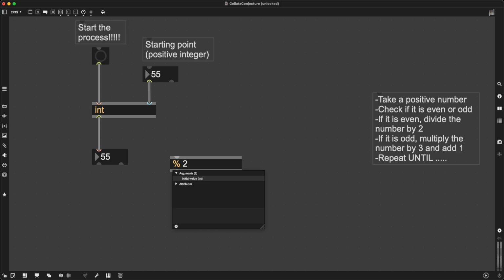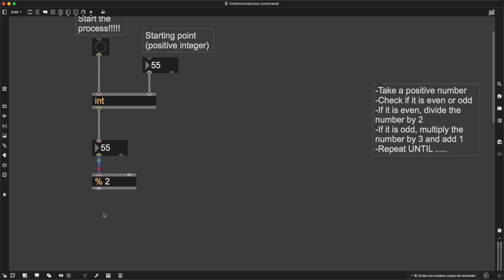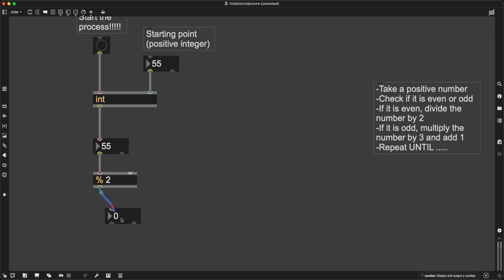As in, if I constantly subtract 2 from this number, am I going to be left with a number that cannot be divided by 2? We are, of course, thinking in terms of integers. There are no float numbers in this video so far. Right, and what is going to happen is, well, if I put in 55, I can subtract 2 again and again and again, but essentially at the end I'm going to end up with the number 1, which cannot be subtracted by 2, so it is going to give me 1.